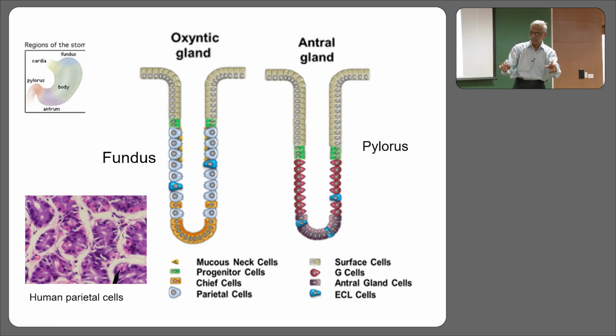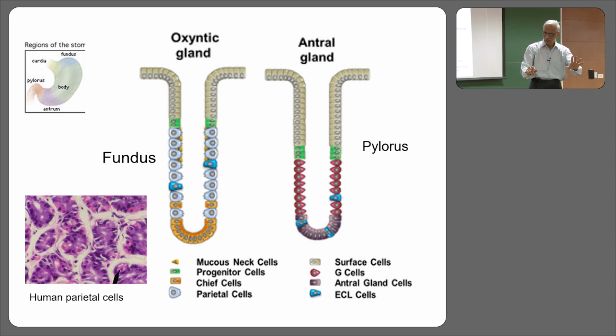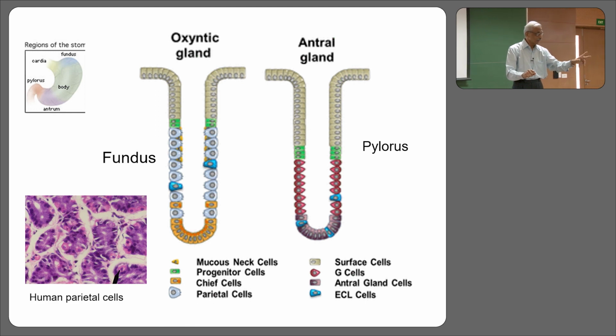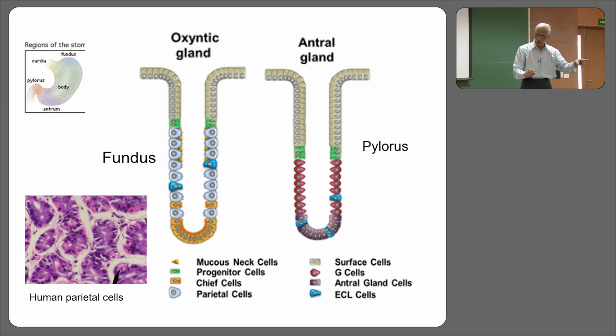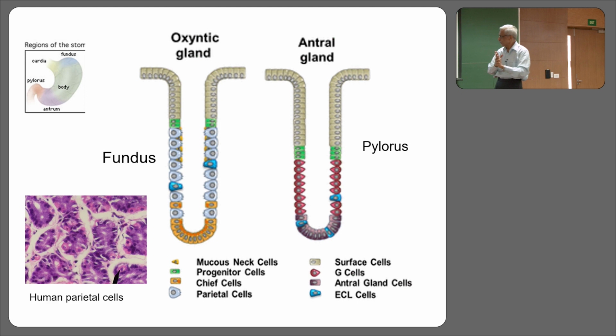Okay, so the control is there only. Are you with me so far? So, who is talking to whom? The enterochromaffin cell is talking to the parietal cell. What is the medium of communication? Histamine. Good.